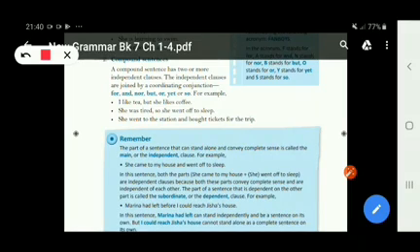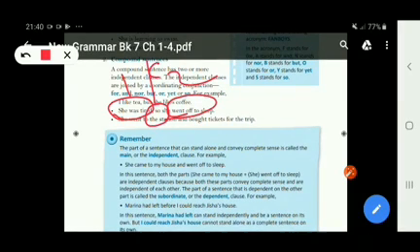In the same way we can see the second example. She was tired, one independent clause. She went off to sleep, this is the second independent clause, and both these independent clauses are joined by so.